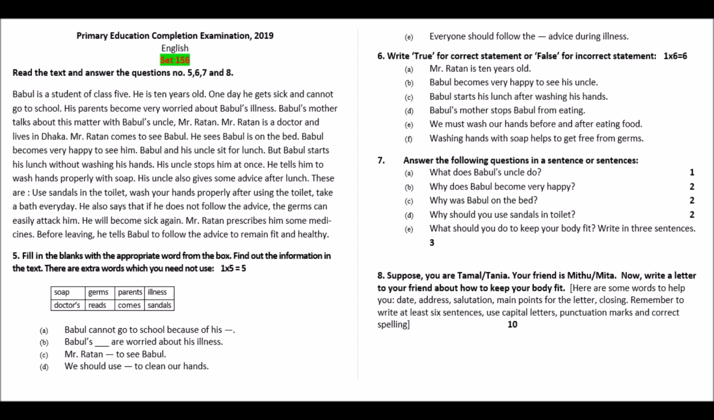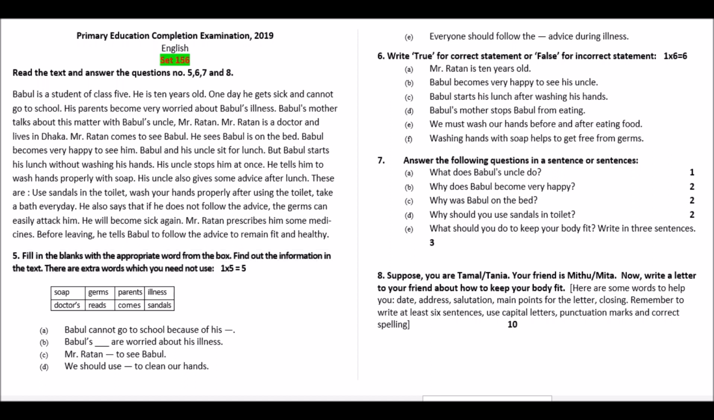So this was your passage and this is not from your text. That's why it is called unseen passage. Now let's solve the question number 5. Question number 5 says, fill in the blanks with the appropriate word from the box. Find out the information in the text. There are extra words which you need not use.